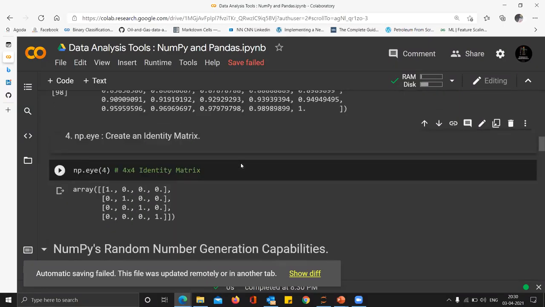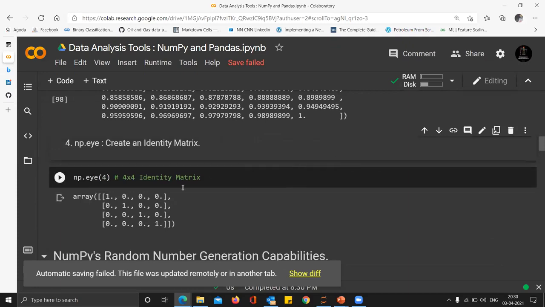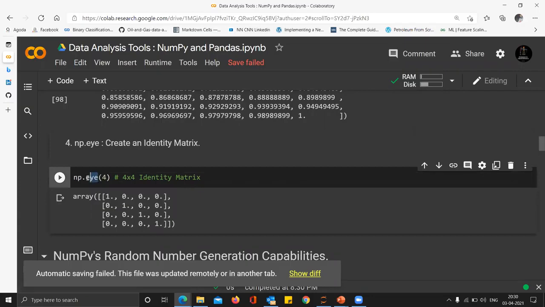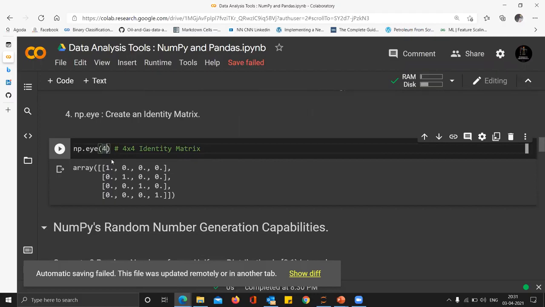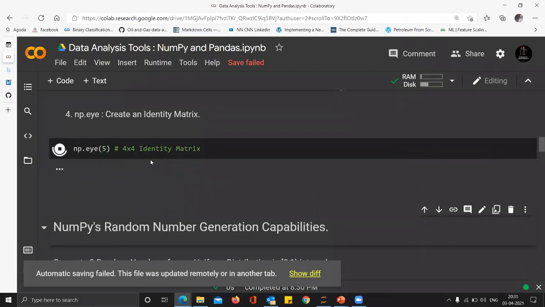So moving on. I have never used this basically, but what if we want to create an identity matrix in Python? So this is how you do it. It's called eye, I for identity. Because an identity matrix is always a square matrix, you don't have to provide two parameters for the shape, you just have to provide one parameter, right? So if I want a 5x5 identity matrix, all I have to do is provide the 5, right?